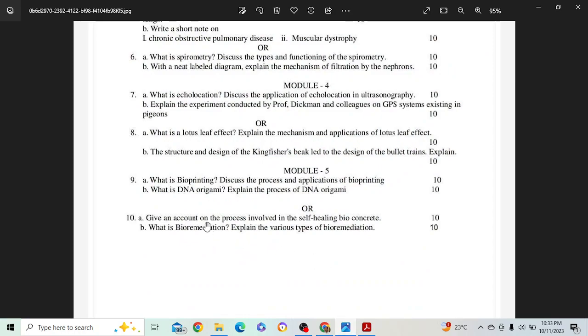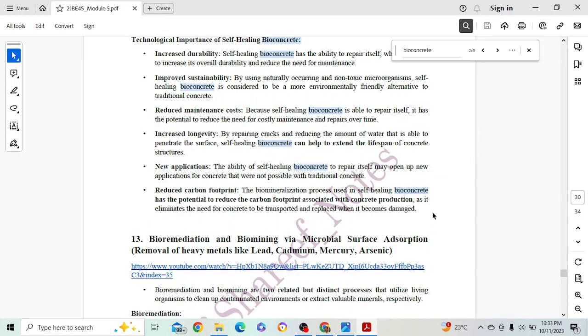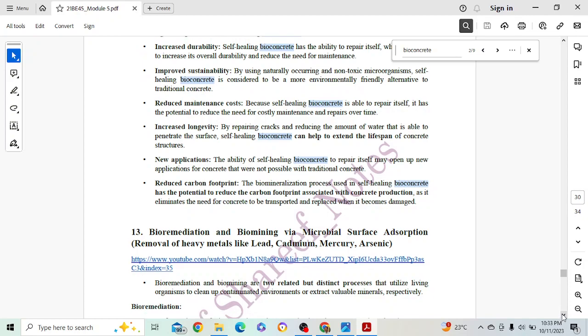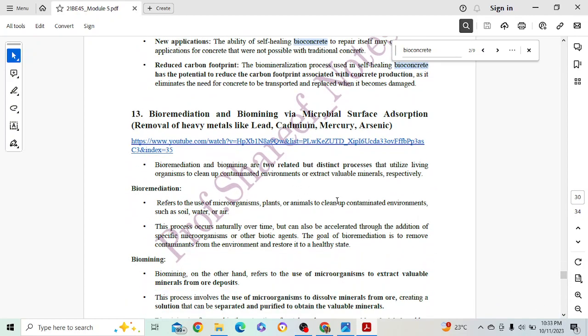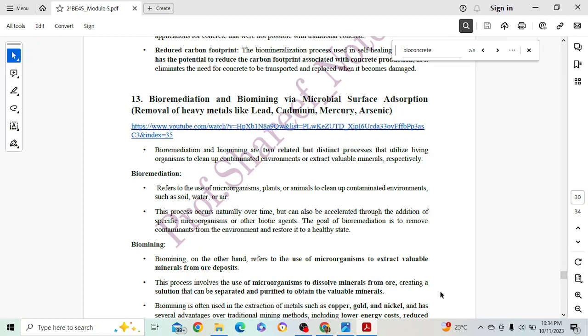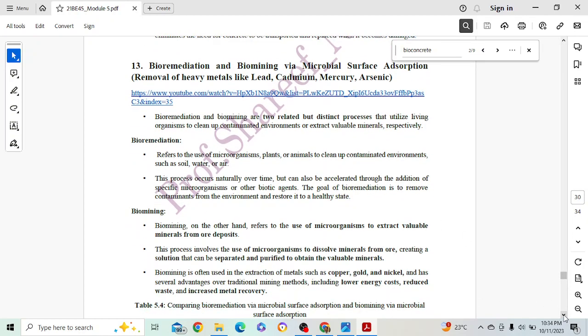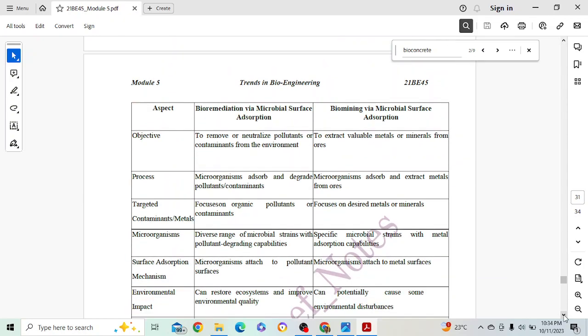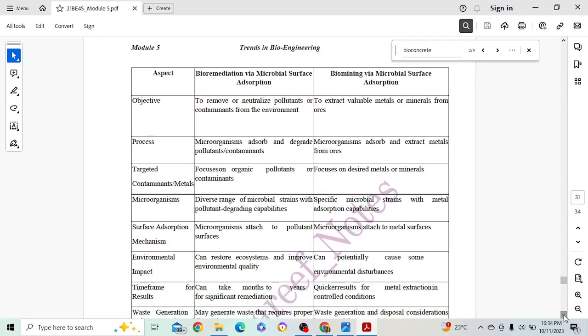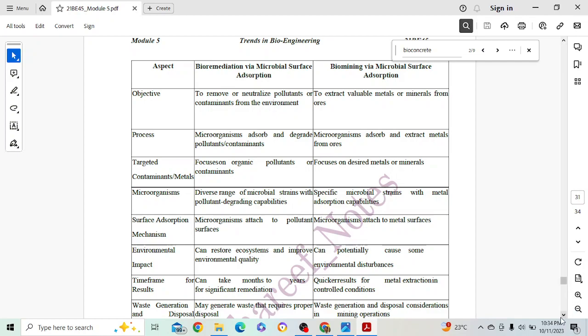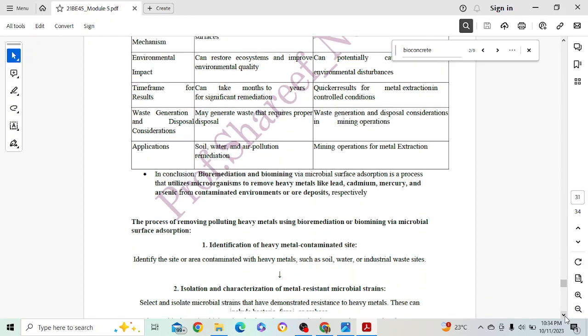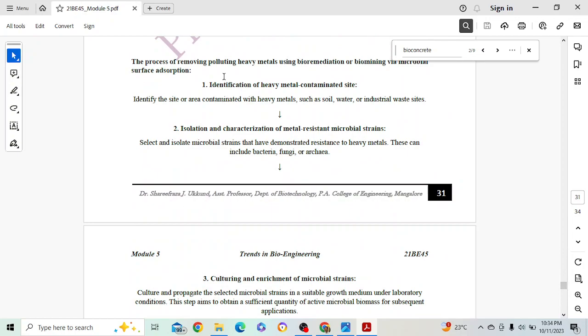So next we have: what is bioremediation, explain various types of bioremediation. So bioremediation and biomining, we have 2 topics here, bioremediation and its definition. You don't have to mention biomining now, because the question is specifically for bioremediation. So you can give this table, not a problem. Okay, but here this is very important. This is bioremediation or biomining.